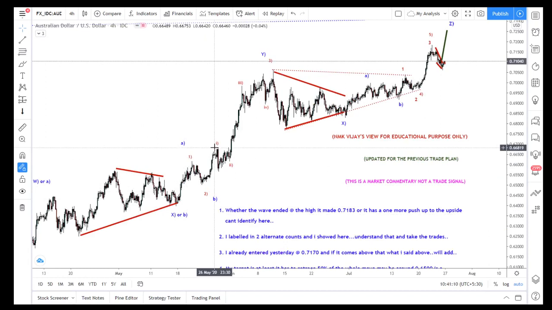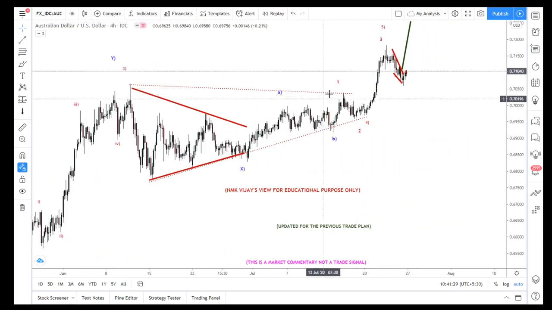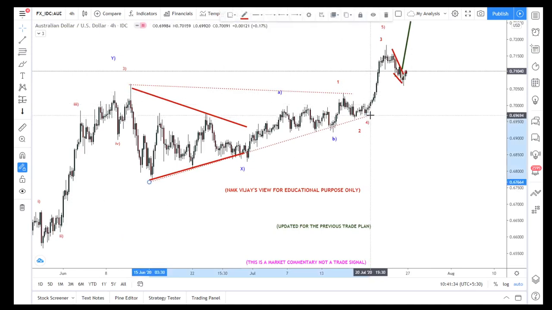So 1, 2, 3, 4, 5 is an intermediate wave of 3, 1, 2, 3, and the whole thing becomes 4, the dotted lines, the whole thing becomes a 4. I already showed A, B, C, D and E. So this is the end of this structure, and the impulsive wave starts.